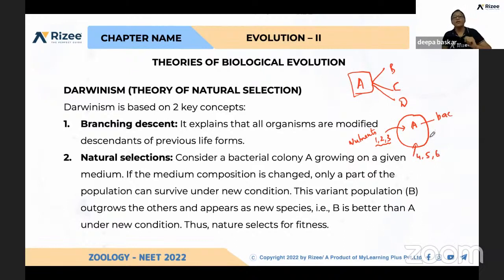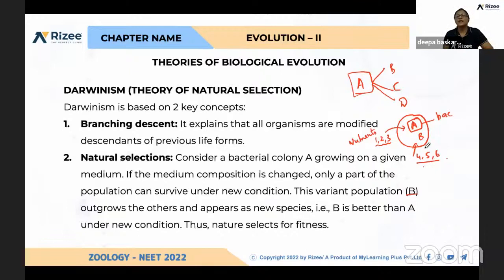Okay, so this variant, those which are not able to use these nutrients 4, 5, 6, this bacteria A cannot utilize 4, 5, 6. So it is getting modified, and the variant population B developed, because it will try its maximum to survive with the environment it is having. So because of that, the new organism is getting evolved. And again, this A, which is not able to use 4, 5, 6, will go extinct.